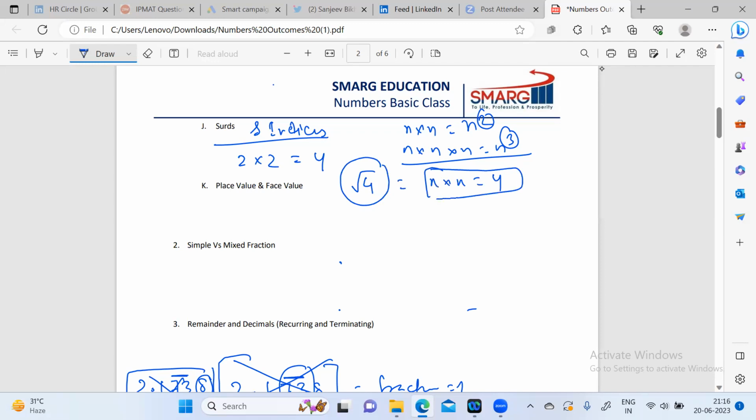So basically we need to find this x. Similarly, x into x into x is x cube, and when you want to go back, we write the third root of x cube. So it will give you x.